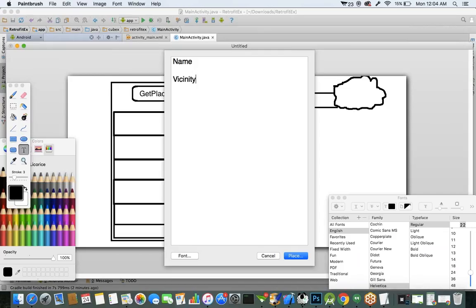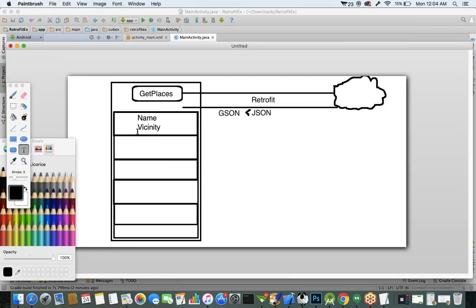Now here my requirement is I want to display the place name and vicinity. Vicinity means nothing but address. It contains a lot of other parameters, but I don't want all of them. I want to get the place name and place vicinity, meaning its address, and present them on a RecyclerView component. This is the requirement.